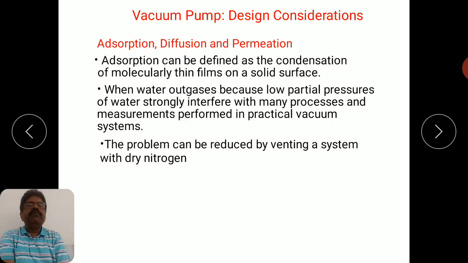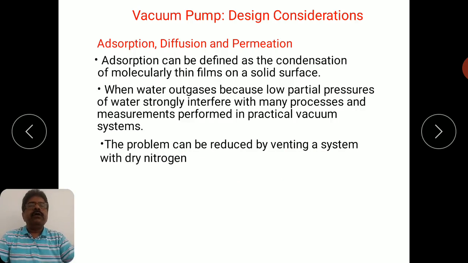When you are not actually using the pump, the chamber and system should be filled with dry nitrogen. This problem can be reduced by venting the system with dry nitrogen.